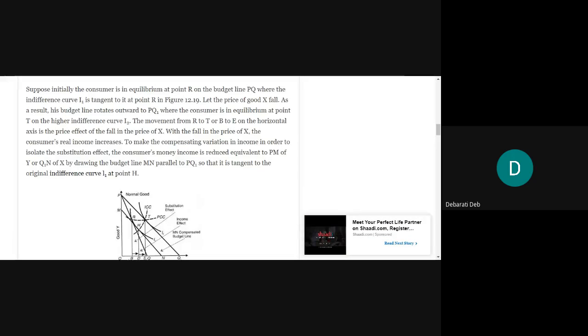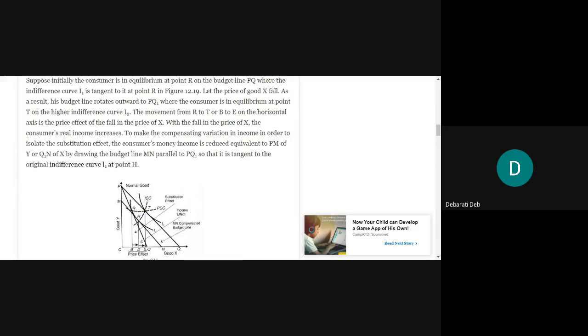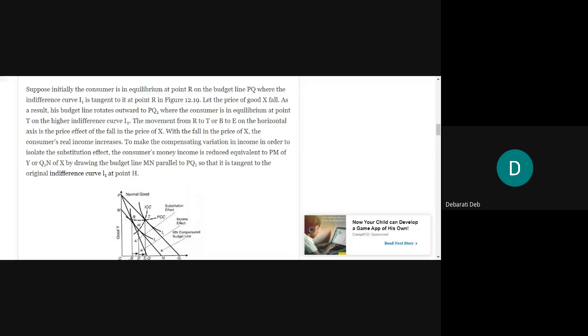All right, now we will try to understand this with the help of some diagrams. Suppose initially the consumer is in equilibrium at point R. Now, using yesterday's concept, there is an indifference curve and one straight line will pass by touching that indifference curve at only one point. What is the name of that straight line? Who knows the answer? Tell me. When a straight line touches the indifference curve at only one point, what is that straight line called?